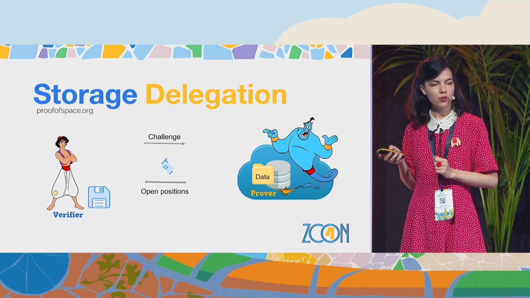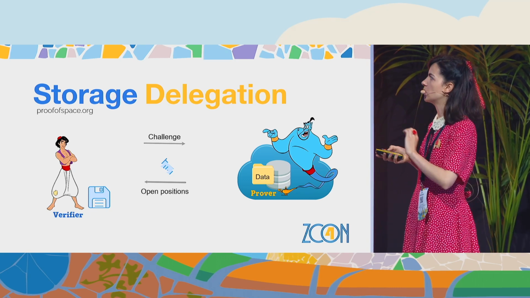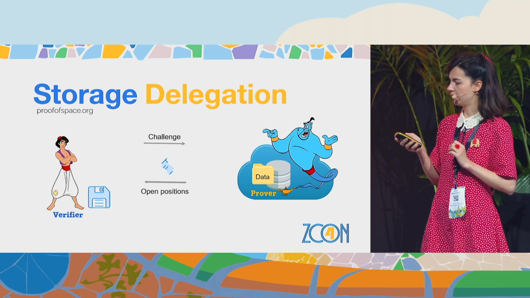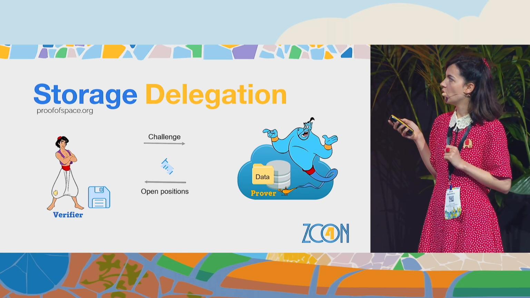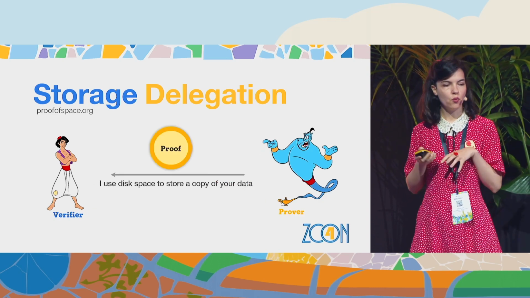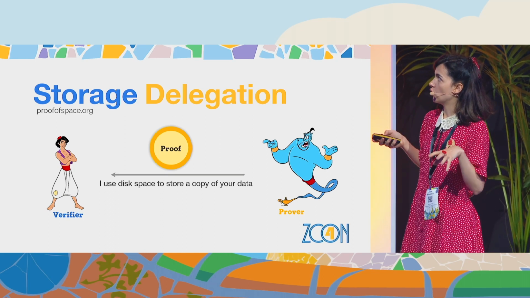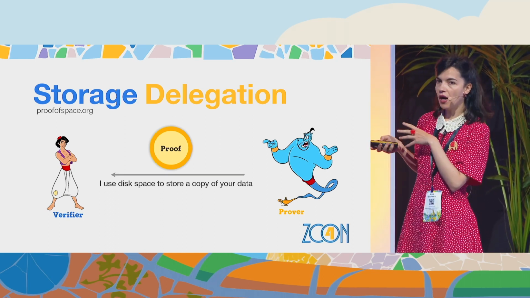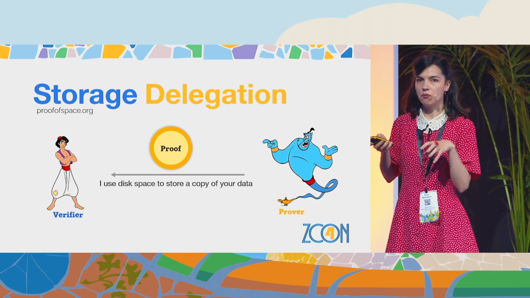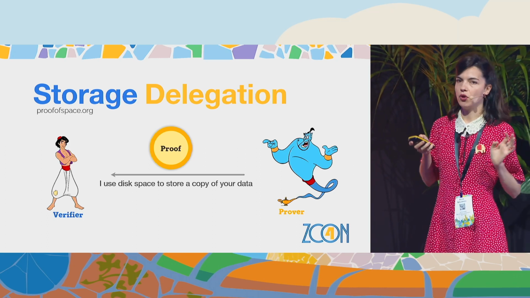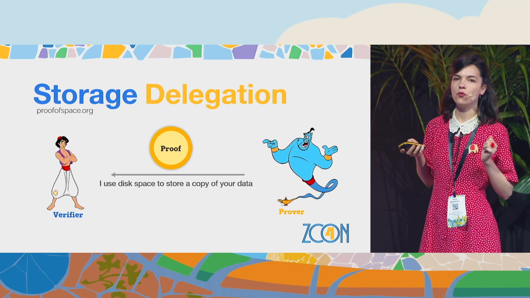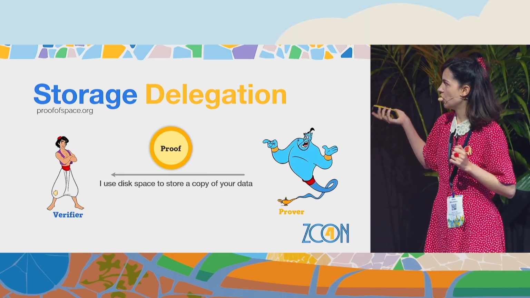What we usually do is open some specific fraction of the data later. So more briefly, we want a proof, we want to be reassured, as in the storage delegation, that the provider of storage uses some disk space to store a copy of your data. And this is the proof we want to ask from the genie.